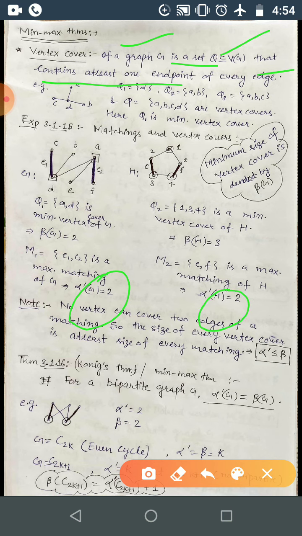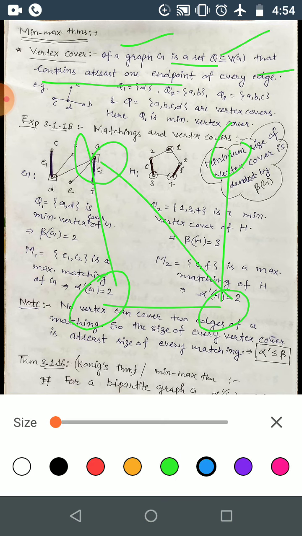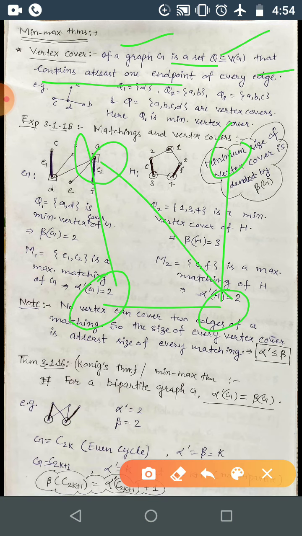Suppose here we are having this graph. So what is the vertex cover here? Obviously, if you consider all the vertices, then it will automatically be a vertex cover because it covers all the edges, correct? But we are interested in finding out whether a proper subset, that is, if we take fewer vertices than all the vertices, still covers or not. That means we want to minimize this.